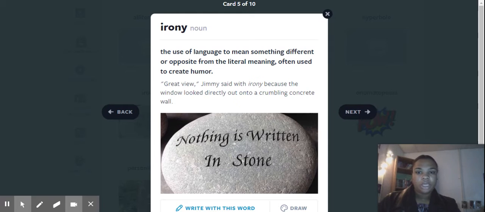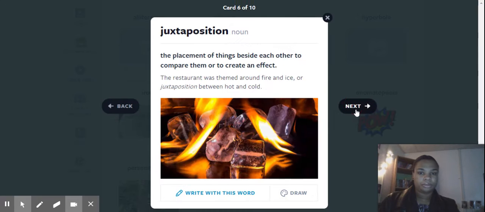Irony, the use of language to mean something different or opposite from the literal meaning, often used to create humor. "Great view," Jimmy said with irony because the window looked directly out onto a crumbling concrete wall. Juxtaposition, the noun: the placement of things beside each other to compare them or to create an effect. The restaurant was themed around fire and ice, a juxtaposition between hot and cold.